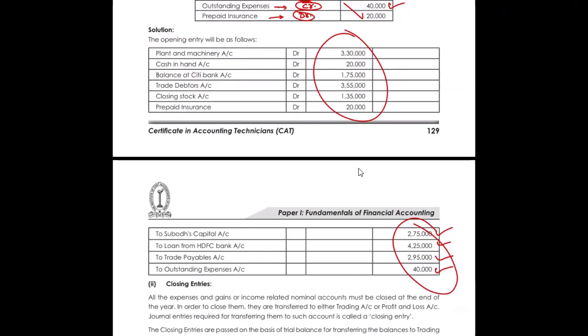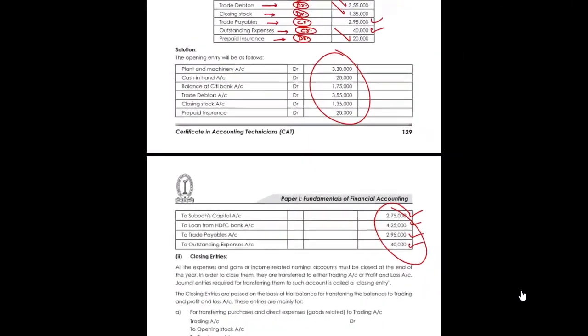If it is not matching, something you have done wrong or the question is wrong itself. Both cases may be possible. There can be a mistake from your end or the question itself is wrong. This is just like a statement of affairs. Yes, a statement of affairs means your balance sheet only.